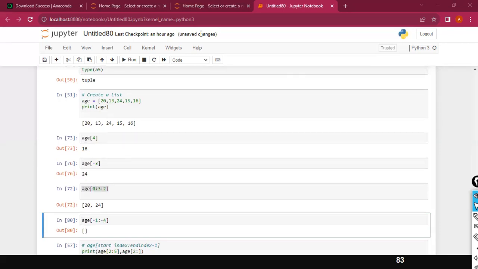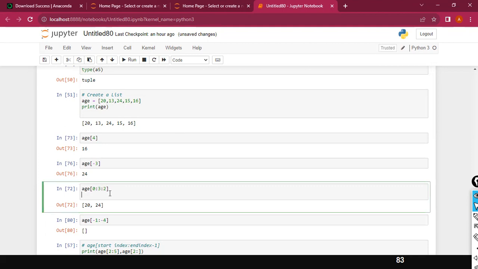Age of 0, 3. For example's sake, I've used 3. My question was, if I wanted to display age of 0, 3, 2. So this is the starting point and ending point. Starting from the beginning till the end. 3 is 3 minus 1 here, as per the rule. So the 0th index is holding the value 20, the first index is holding 13, and the second index is holding 24.